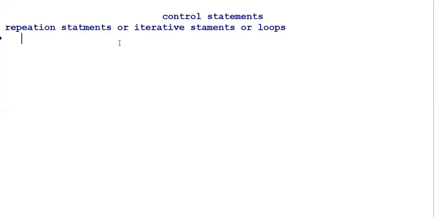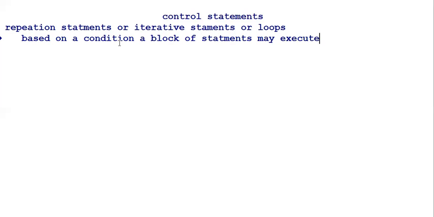What's meant by repetition? Based on a condition, a group of statements or a block of statements may execute more than once. This is called a conditional control statement.